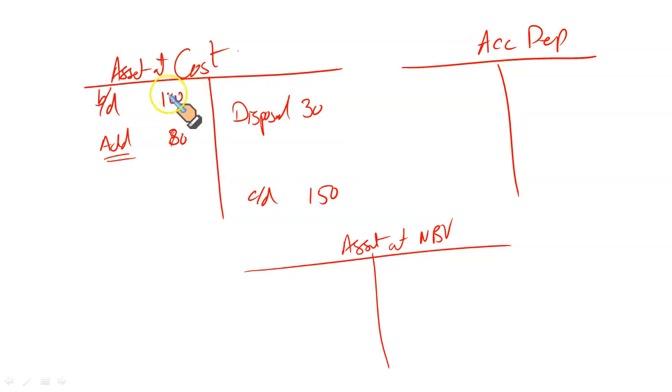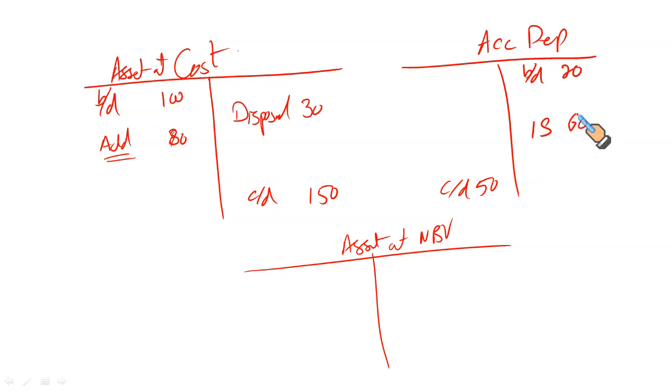Opening balance of assets at cost, additions at cost, closing balance of cost. The difference will represent the disposal at cost. Accumulated depreciation has an opening balance reported on the credit side. Let's say it's 20 million, the opening balance of accumulated depreciation. Closing balance is, let's say, 50 million. The charge for the period, from the income statement, that is the depreciation expense for the period, let's assume it's 60 million.